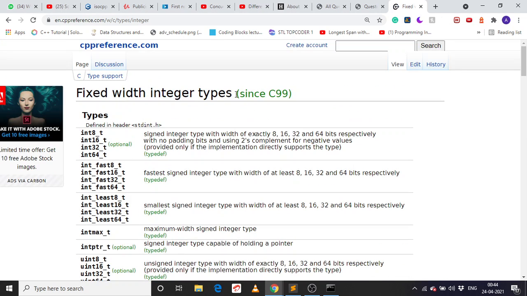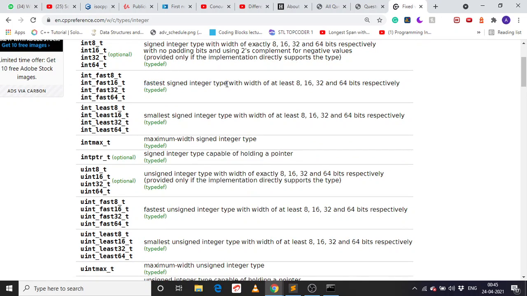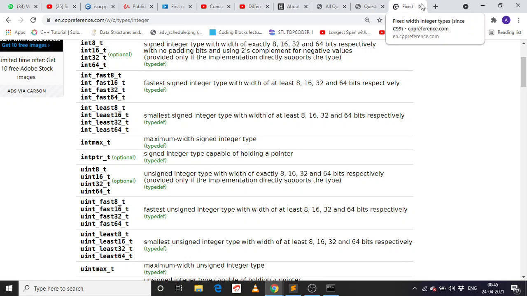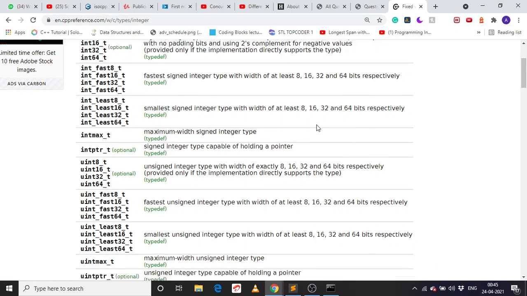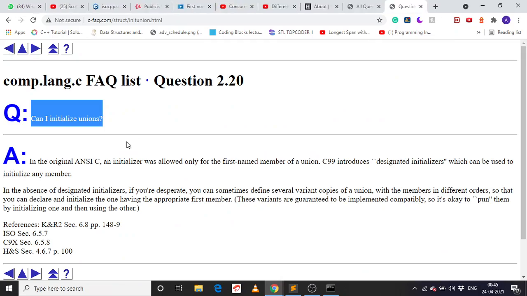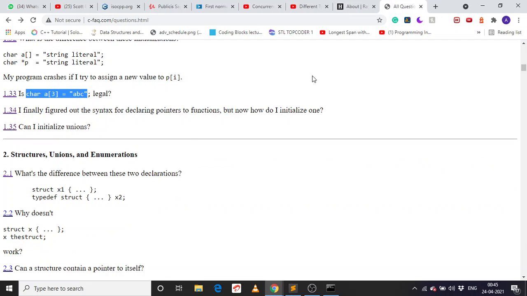So all the other data types, as I told you earlier, are 8, 16, 32 bits respectively. So like this has 8 bits, 16, 32, and 64 bits. Fastest signed integer type. So these are the data types which we have to look at. Before assigning, use the unsigned and signed values, least and fast. You can definitely look at it. So that's all for it.